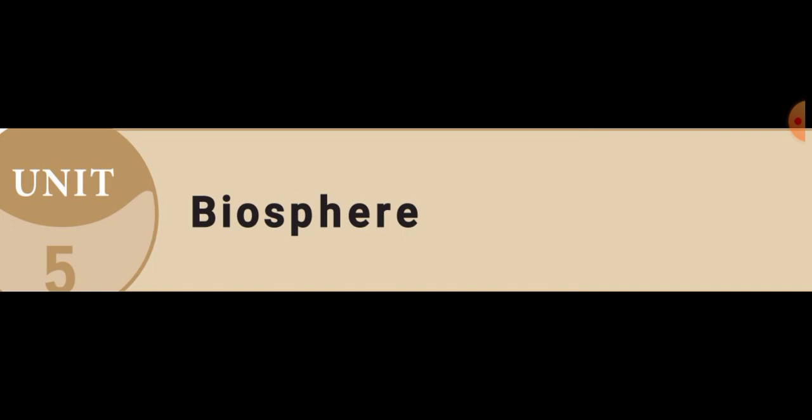Then the second one is consumers, which depend on the producers directly and indirectly. These consumers have three categories, isn't it? Do you remember, students, what the three common categories of consumers are? Very good. Primary consumers, secondary consumers, and tertiary consumers. Then the third category is the decomposers. Decomposers are organisms that are incapable of preparing their own food, for example fungus, mushrooms, etc.